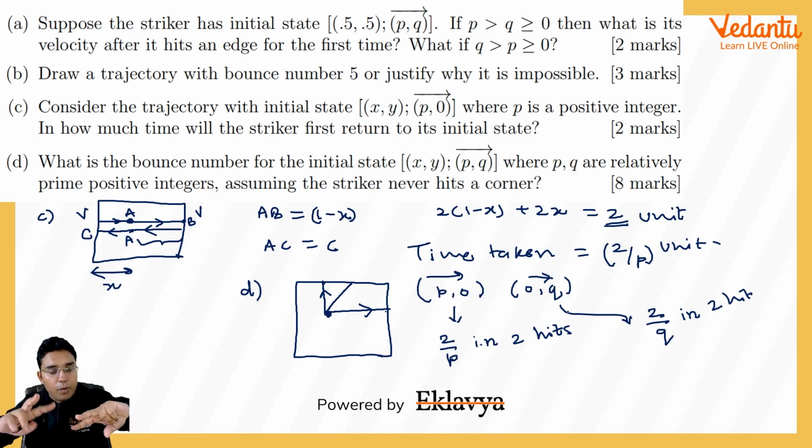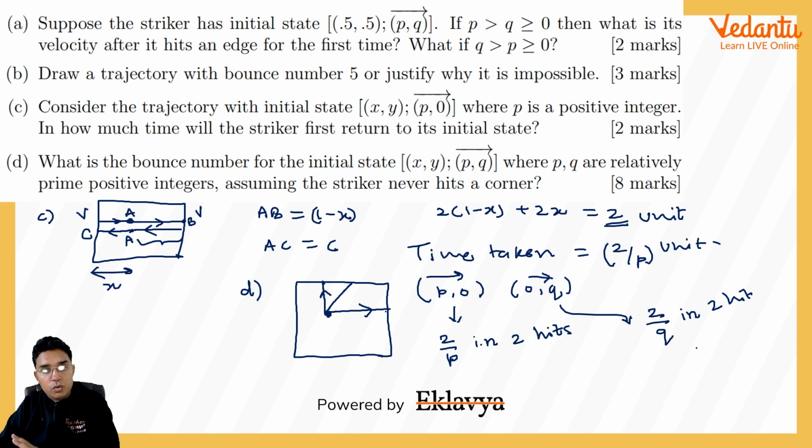So if they are different, the same striker, if it were with the speed p comma q, will not be reaching this point at either 2 upon p time or 2 upon q time. It can be that at 2 upon p time, this striker will have the same x coordinate with the same x velocity but a different y coordinate or different y velocity.